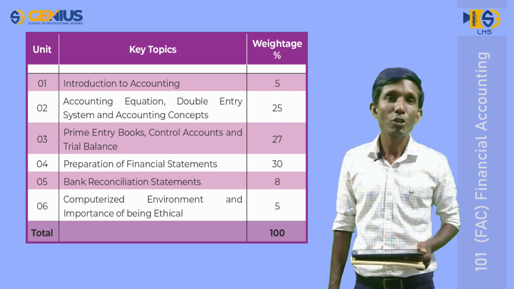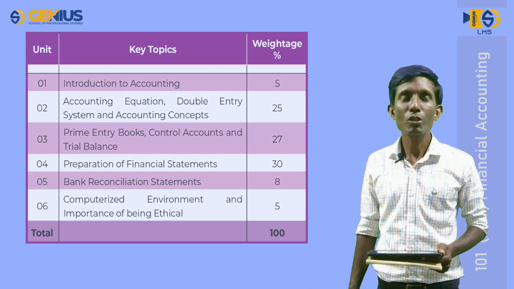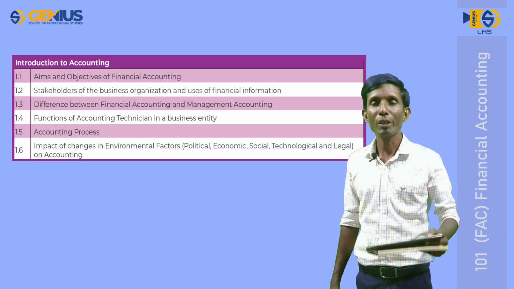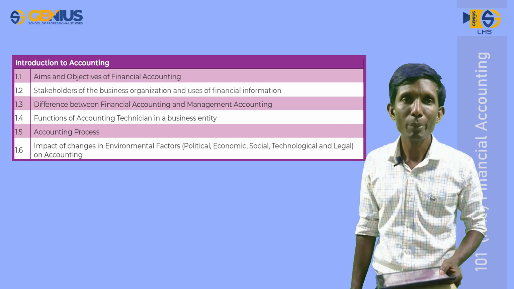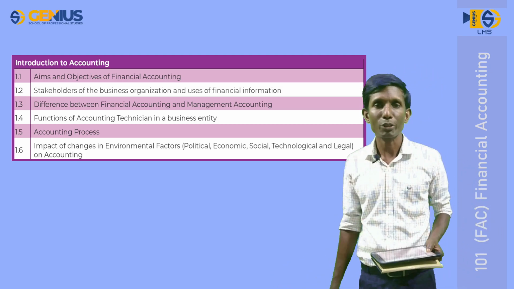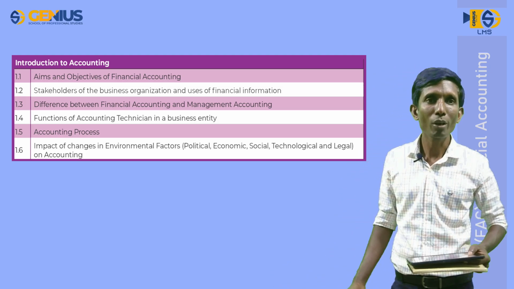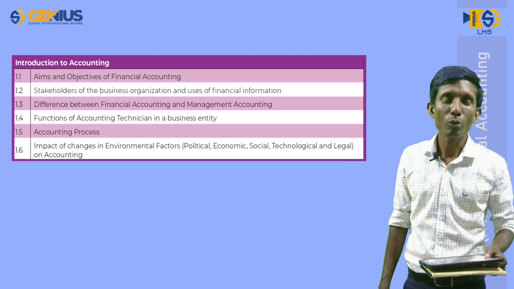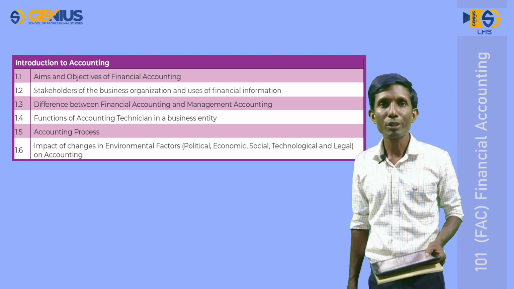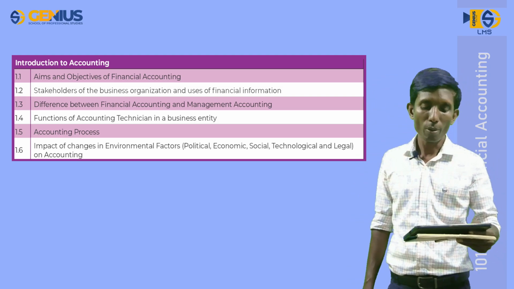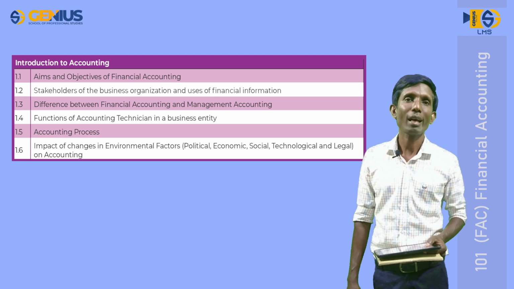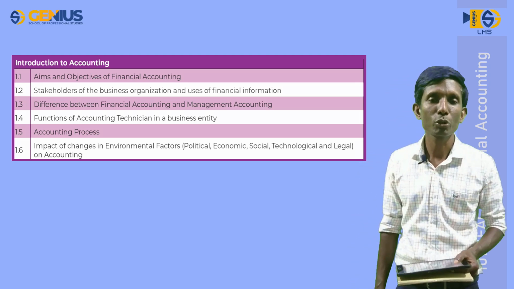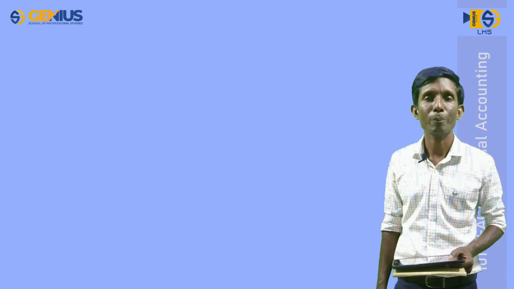This subject includes 6 chapters. Chapter number 1, Introduction to Financial Accounting. It includes importance of financial accounting, then the role of the accounting technician, accounting process and also financial information and the uses of information provided through the financial accounting.